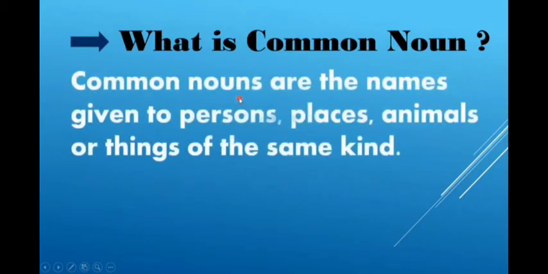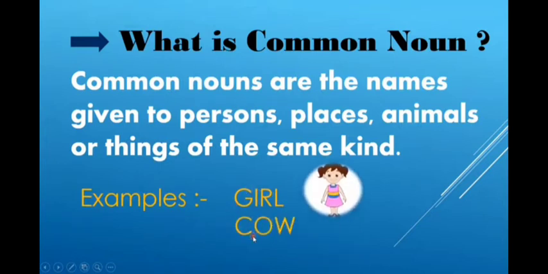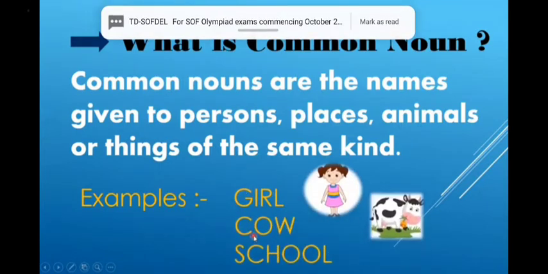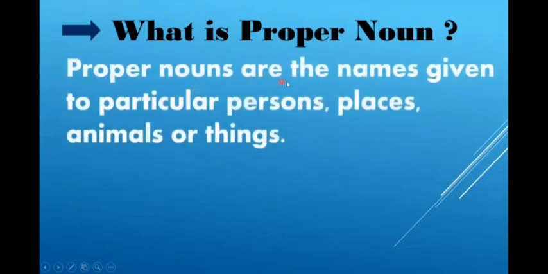Now we will learn what a common noun is. Common nouns are the names given to persons, places, animals or things of the same kind. Some examples are girl, cow and school.